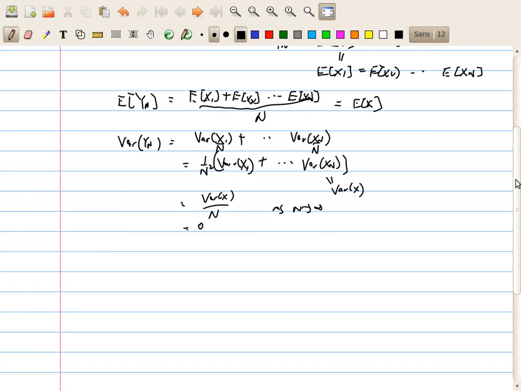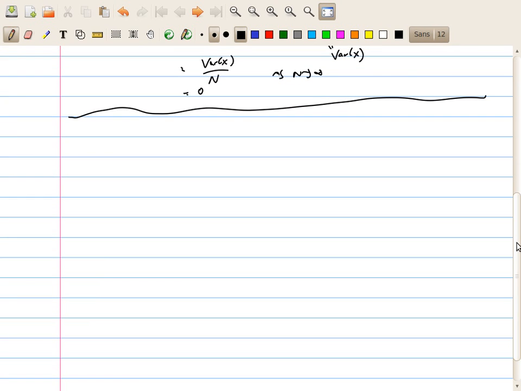Now let's consider our previous example. Let's say we have a discrete memoryless source, and x1 up to xn is the output of this discrete memoryless source, basically the outcomes from flipping a biased coin.